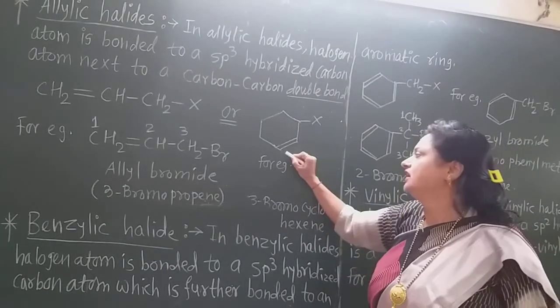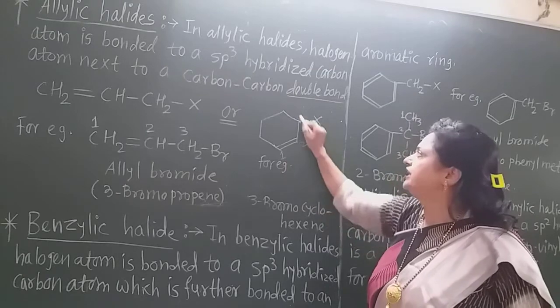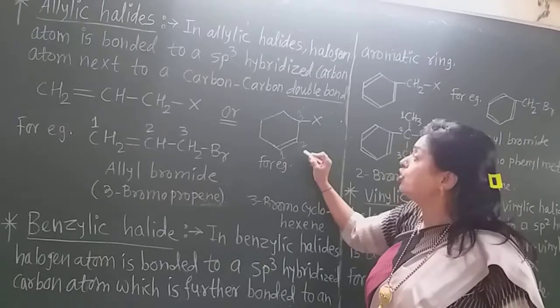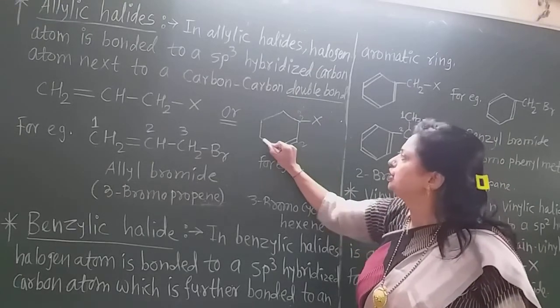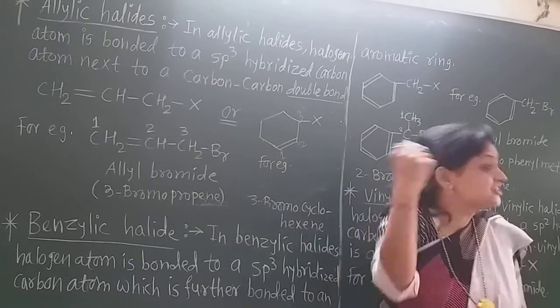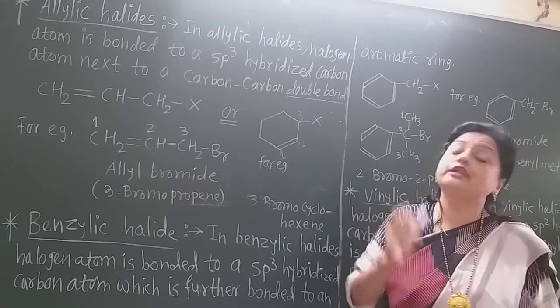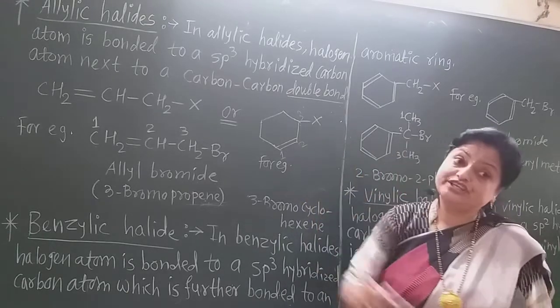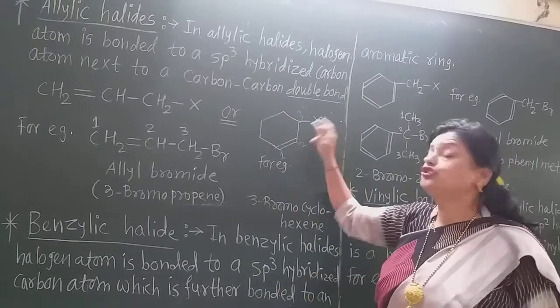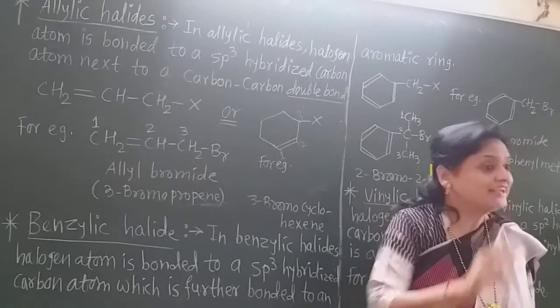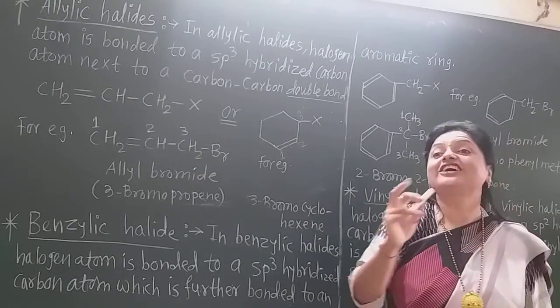That means see here, if we go in this way, 1, 2, 3, here is the third number. But if we go in this way, 1, 2, 3, 4, 5, 6, it will be number 6. That is not correct. Always give the numbering from the carbon which has the double bond, but the halogen must have the lowest number. Such a system is the correct system.